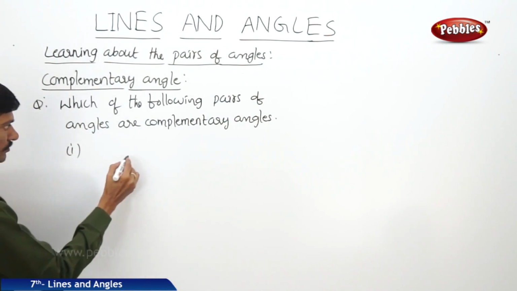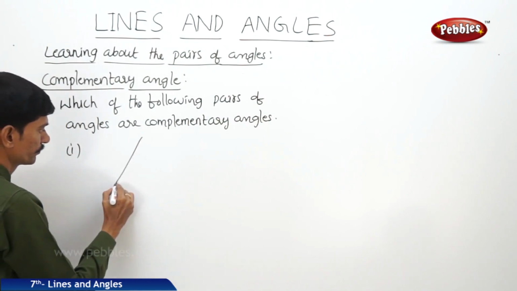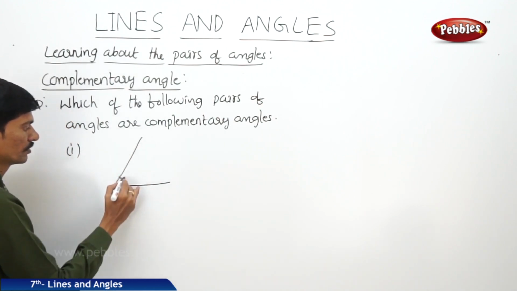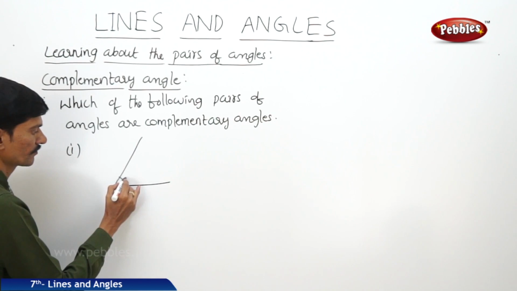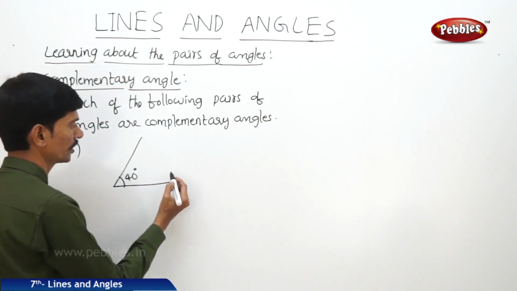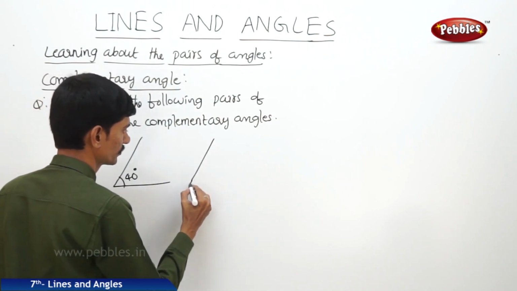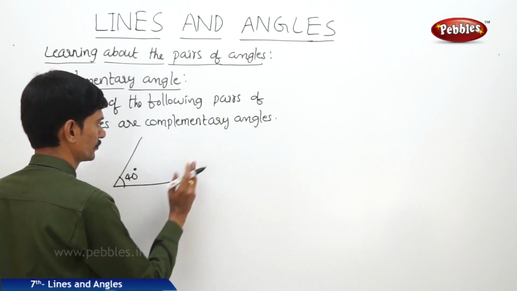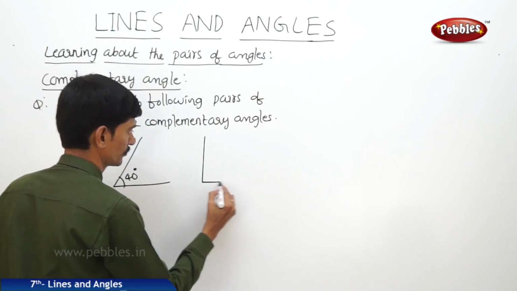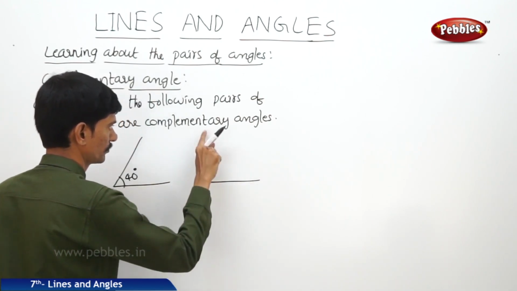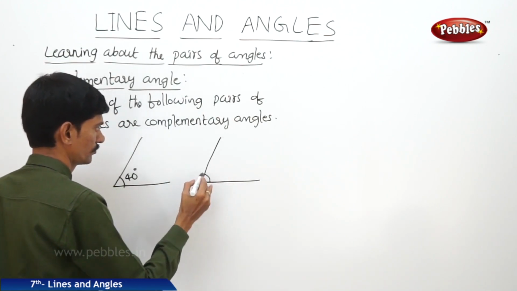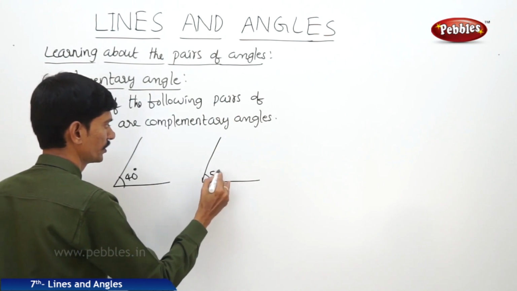In this first question, the pair of the angles, so the first angle is 40 degrees and the second angle is 50 degrees.